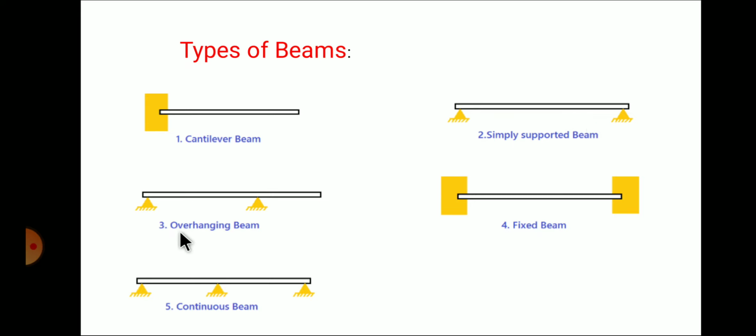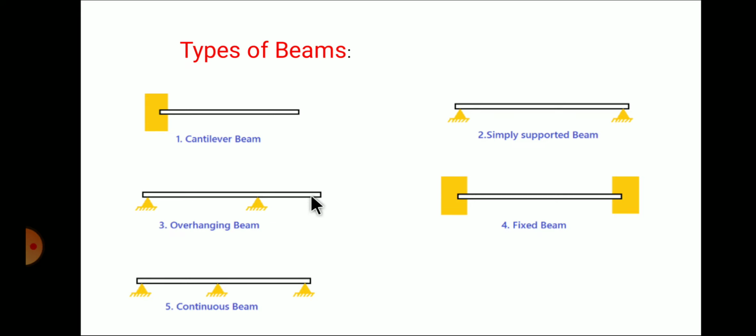Third one is overhanging beam. If the end portion of a beam is extended beyond support, if you see the figure in this, two supports are provided. In that, the end portion of the beam is extended beyond the support.